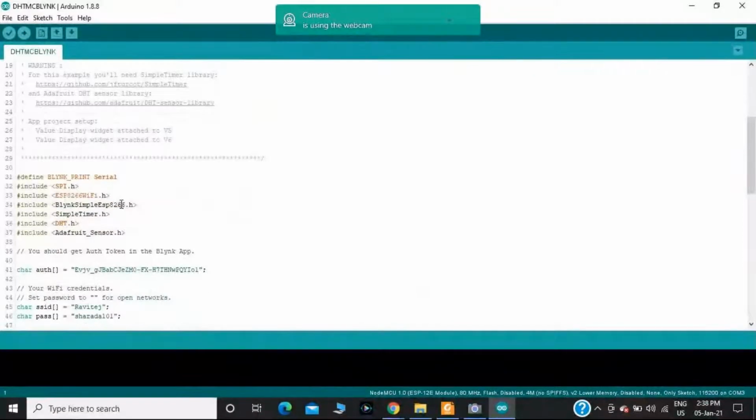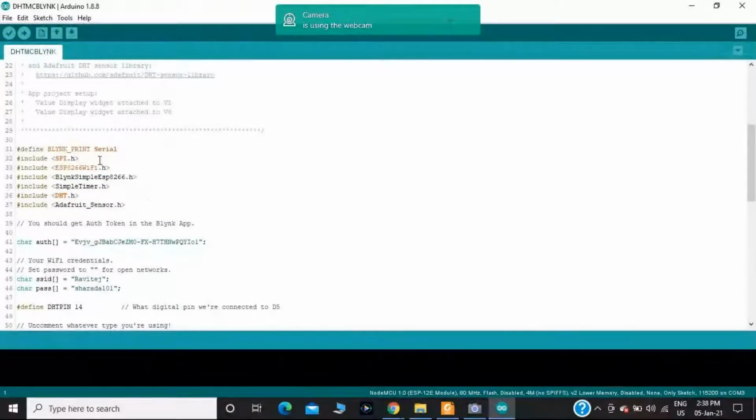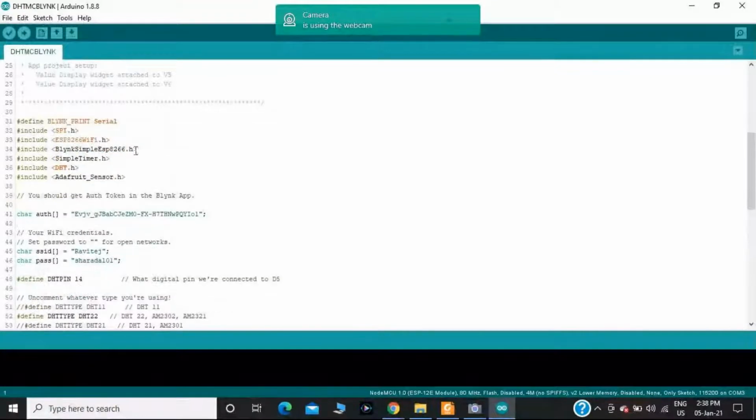In the first section, you should initialize the libraries. What are all the libraries you are using in this particular example? You need SPI, which stands for Serial Peripheral Interface, in order to send the data between the NodeMCU and the DHT sensor. Then the ESP8266WiFi library, because the NodeMCU has the ESP8266 Wi-Fi module. With the help of this Wi-Fi module, you are sending two parameters, temperature and humidity, from the NodeMCU to the Blynk server.